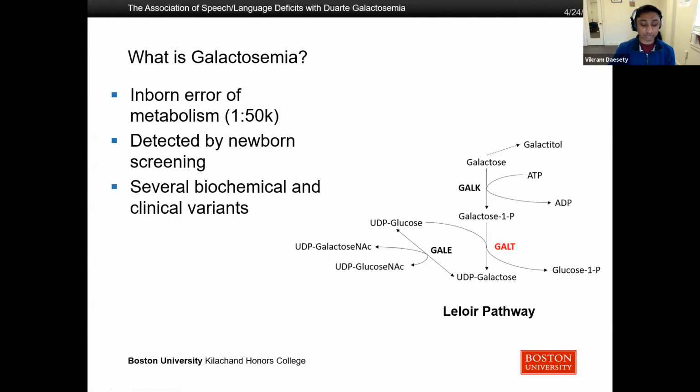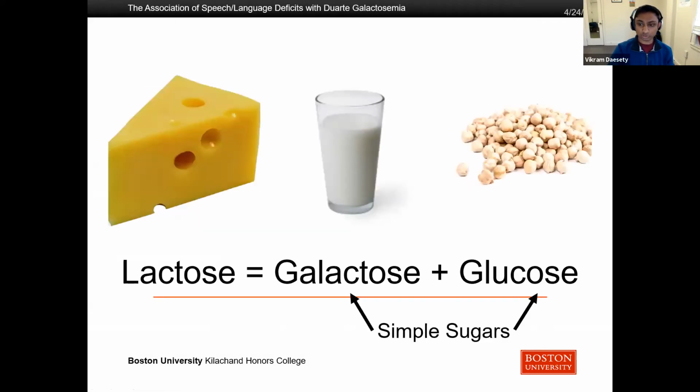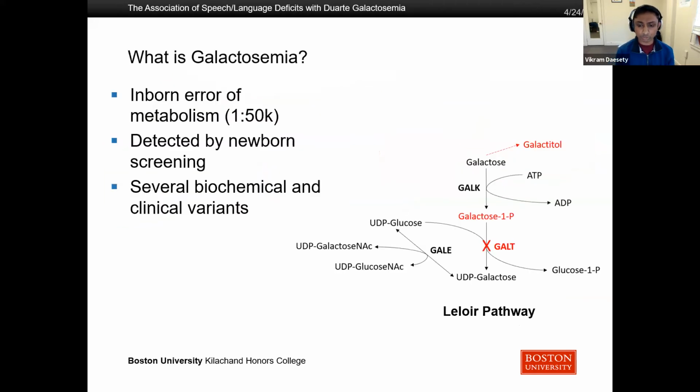So a brief introduction to galactosemia. What is it? It is the inability to process galactose. And galactose is a simple sugar, which is a component of lactose commonly found in all dairy products and some legumes like chickpeas. And because the body has an inability to metabolize galactose, things like breast milk can become poison to infants. So when you knock out one step in this pathway of metabolizing galactose, the upstream products begin to accumulate, and that causes a lot of severe outcomes in the newborn period.